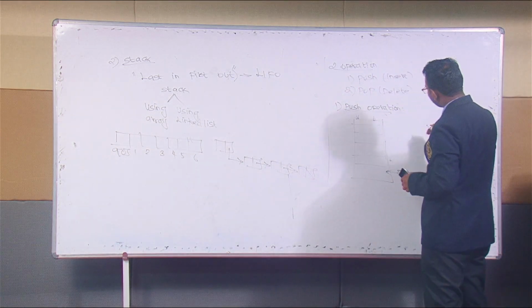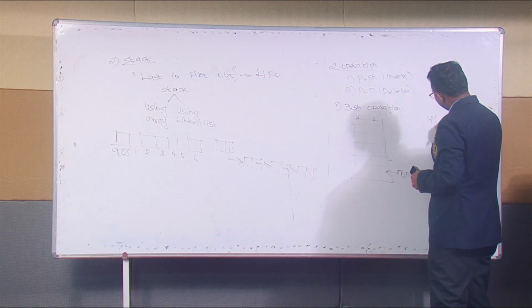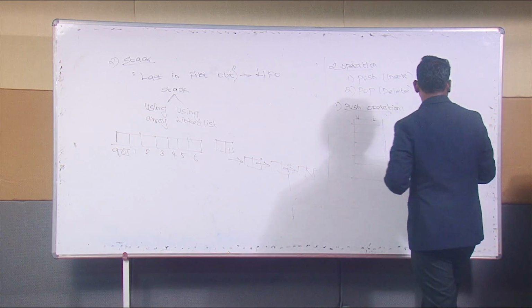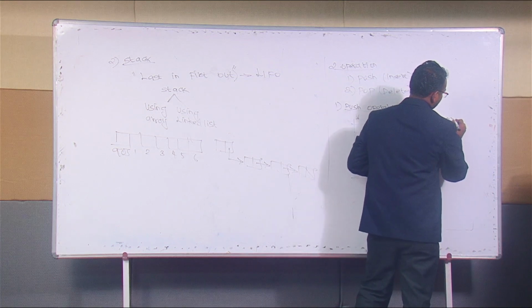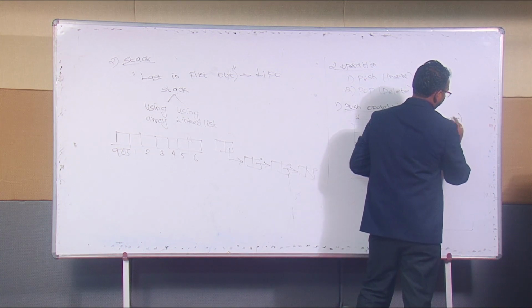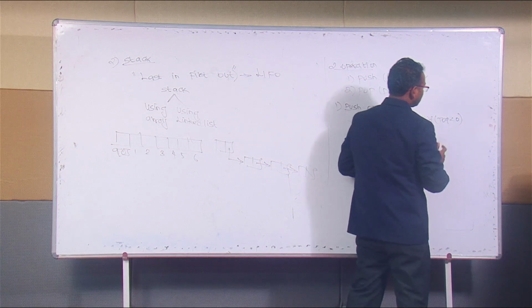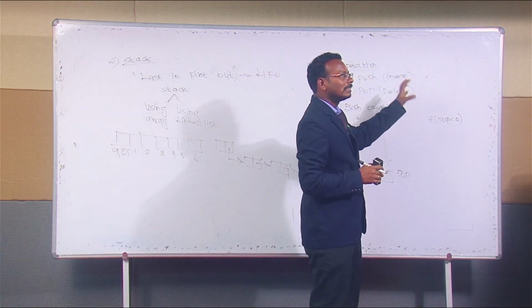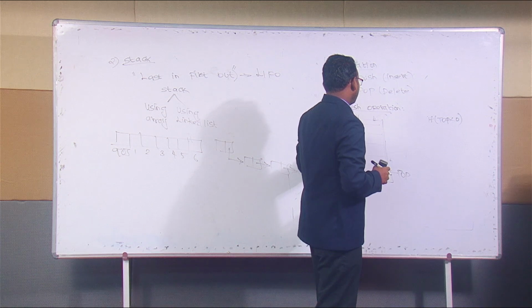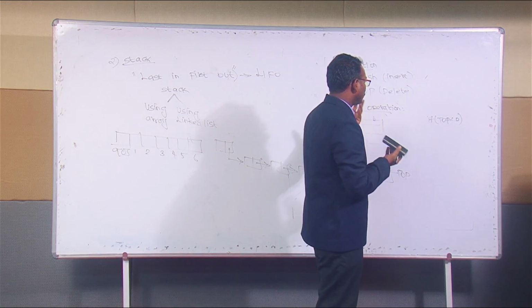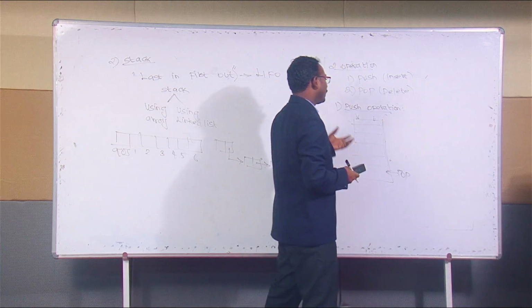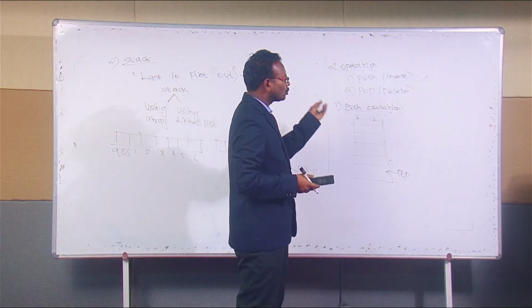So I just need to check if top is less than 0. What is the condition there? If top is less than 0, the stack is free, so we can store the data.